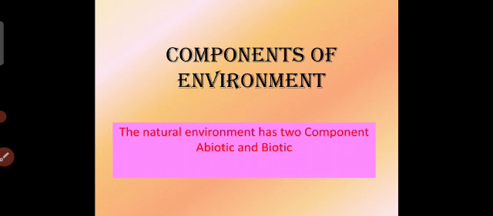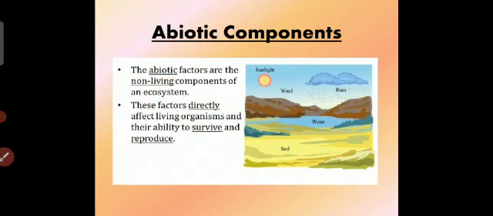Now, components of the environment. The natural environment has 2 components, that is abiotic and biotic. They both come in the environment. First is abiotic components. The abiotic components include non-living things, and they are also known as physical components. In this, air, water and land come. Air means atmosphere, water means hydrosphere, and land means lithosphere. These come in the abiotic components.